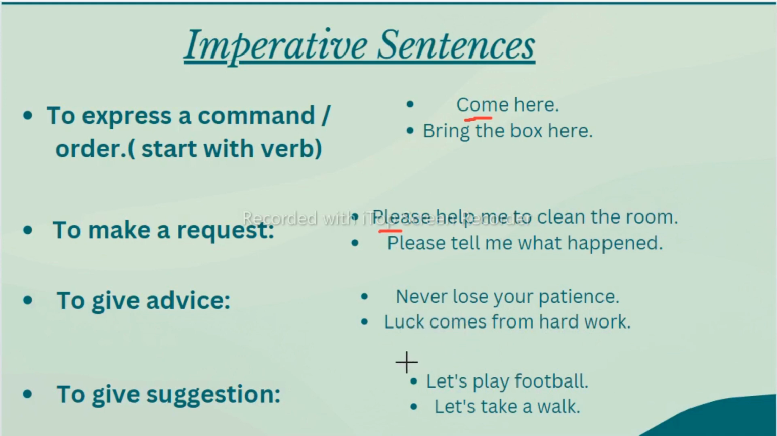Why I am teaching you all these types of sentences is because your narration depends on this. We are learning the special rules, and those special rules are based on these sentences only. So if you learn all these types of sentences, you can easily change your direct speech to indirect speech. Now, next, to give a suggestion: let's play football. Let's talk. Take a walk. So where you are giving suggestion, advice, request, command or order, these are all called imperative sentences.